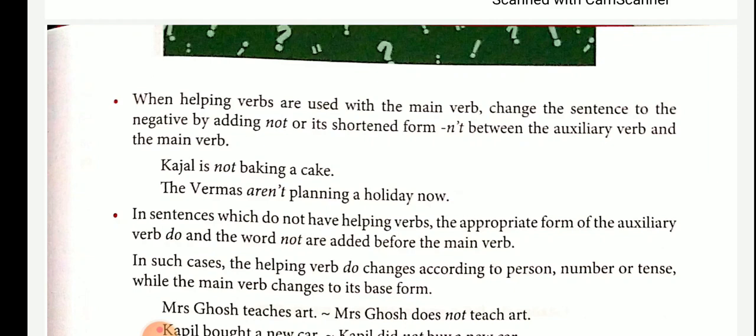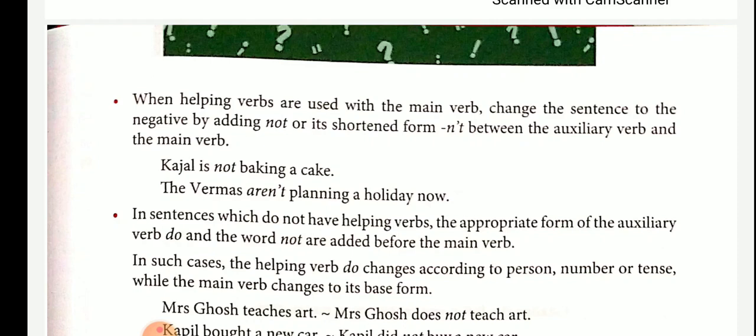They do not have an auxiliary verb. In sentences which do not have helping verbs, the appropriate form of the auxiliary verb do and the word not are added before the main verb. You have to understand this in a little more detail.